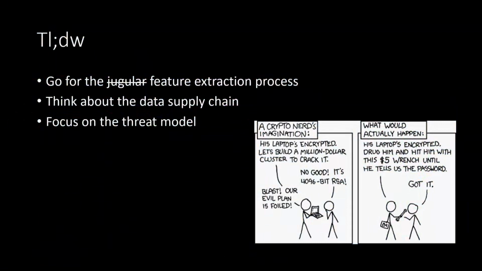All right, so all in all, there are three things that I'm really hoping that you get from this talk, so wake up. The first thing is you should go after the feature extraction process because it's easiest, because it's earliest in the data processing pipeline. If you've read about the attack against Cylance's AI-powered antivirus system that happened a few weeks ago, that's a perfect example of a real-world attack on an AI system that occurred during the feature extraction process, or very early in the data processing. And you should also think about the data supply chain. Where is the data coming from and who's making it? Is there a possibility that the data that you're using might be compromisable in some way? And how might that affect the predictions that your system is going to make?